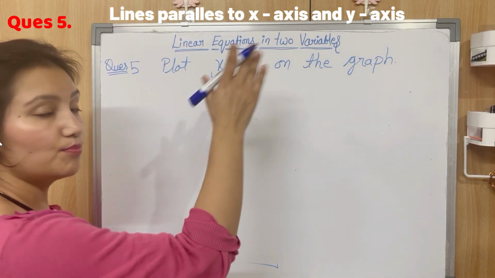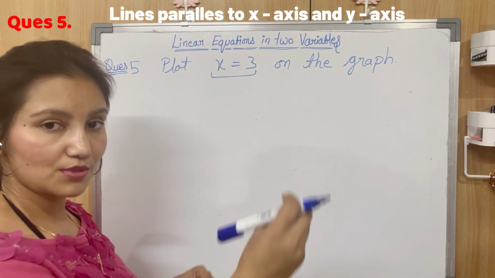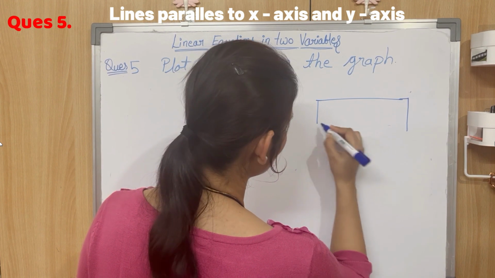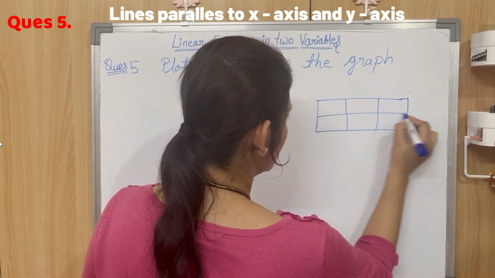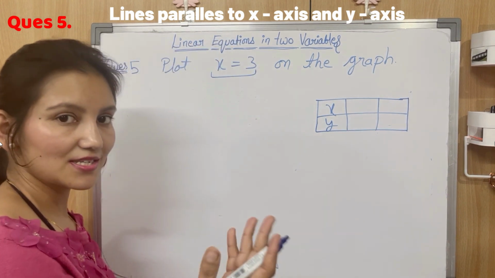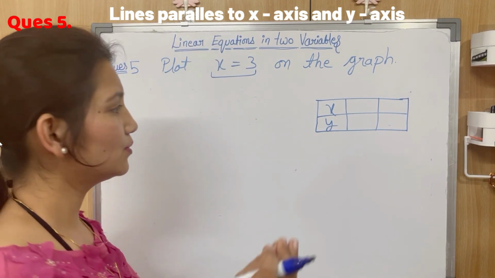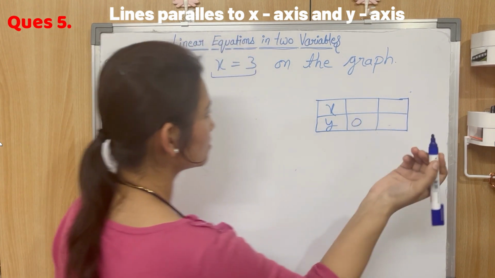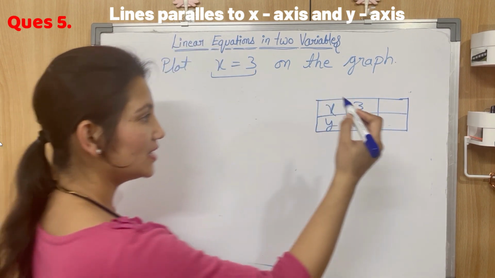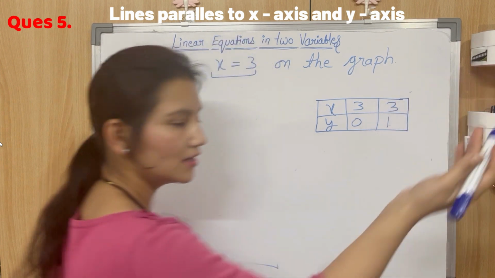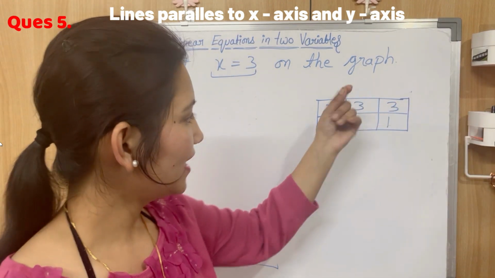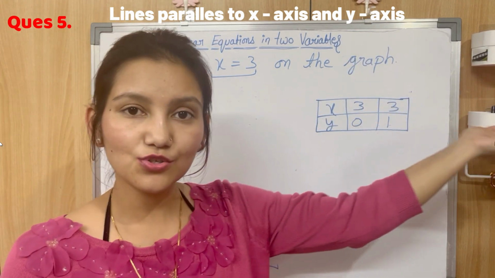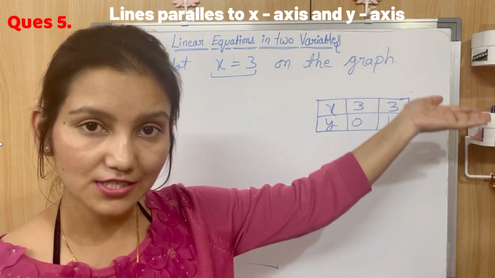So in order to plot this equation on the graph, we need to find 2 points, right? So let's say this is x and this is y. As it is independent of y, whatever value of y you give, x will remain constant. It will remain 3. So at y is equal to 0, x is going to be 3. At y is equal to 1, x is going to be 3. For whatever value of y, x will remain 3. You're getting this point? For all the values of y, x will be constant, that is 3.